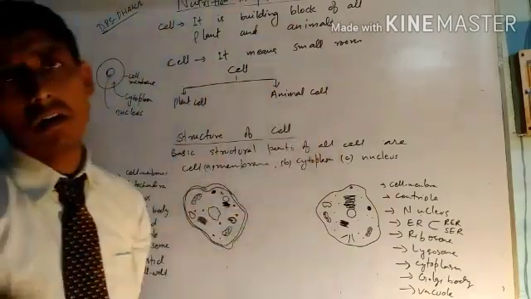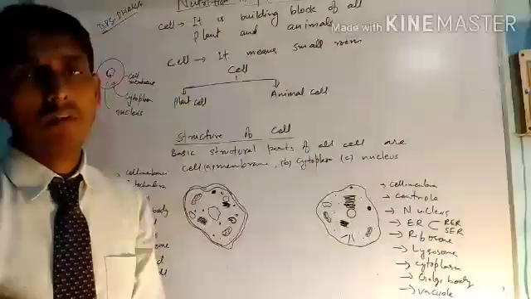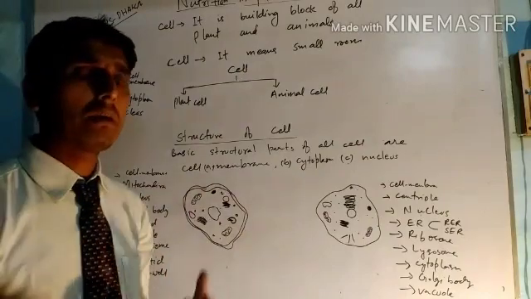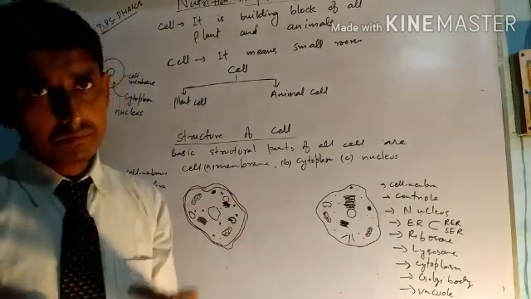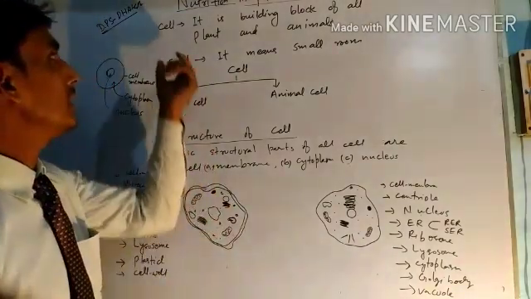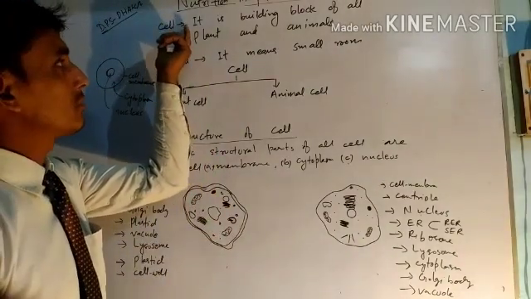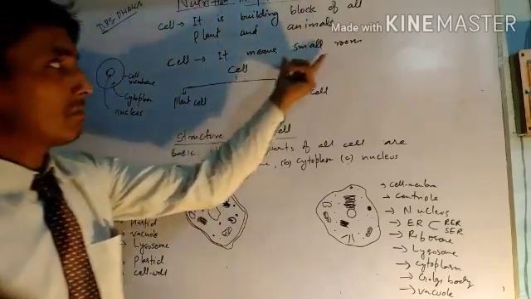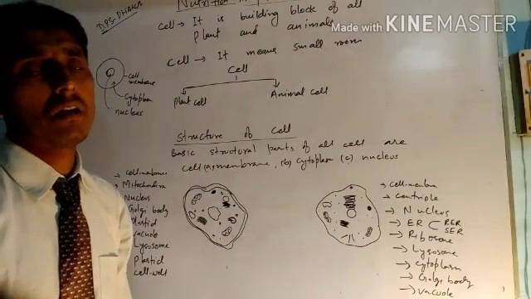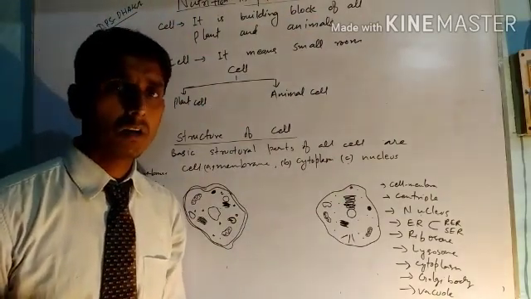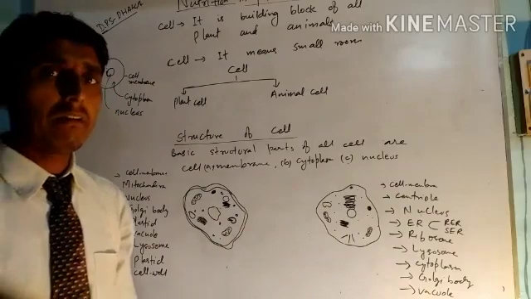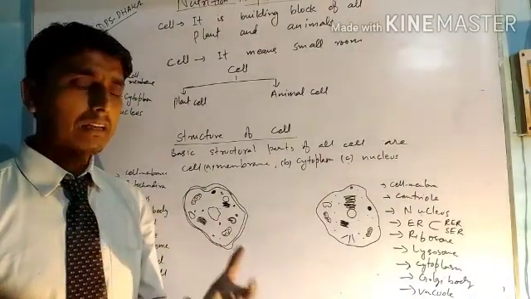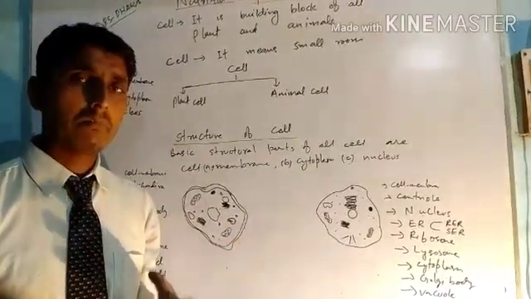Cell is the building block, just like brick is the building block of all buildings. The smallest unit of a building is the brick; similarly, the cell is the smallest unit of all plant and animal bodies. Cell means a small room, and it was first discovered by a scientist called Robert Hooke when he was investigating plant cork under a microscope.